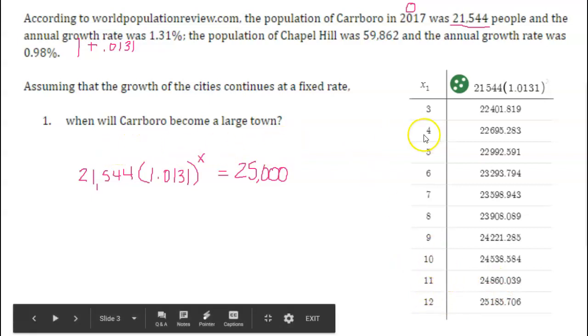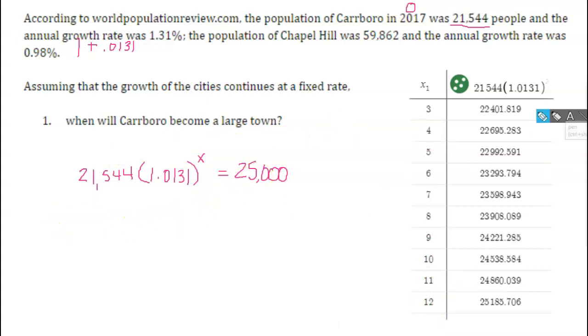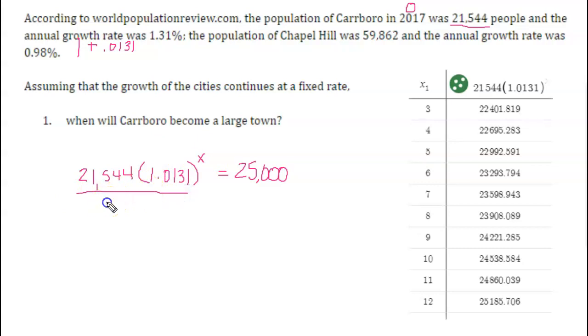We can look at solving it algebraically. We just learned about the inverse of an exponential being a log. So I know if I can get this exponential part by itself, I should be able to do the opposite of it. So I'm going to first divide by 21,544 just to get the exponential by itself.